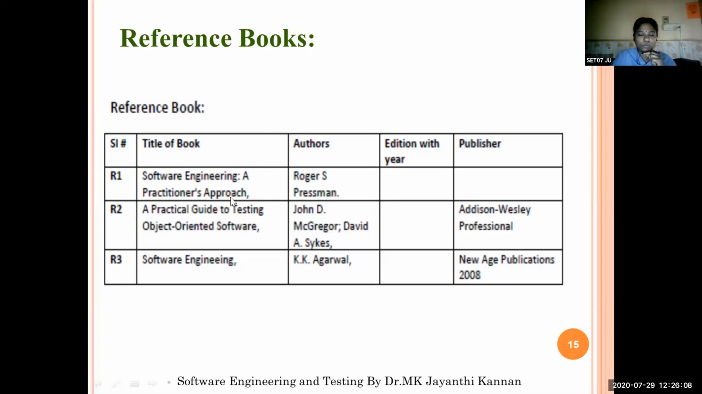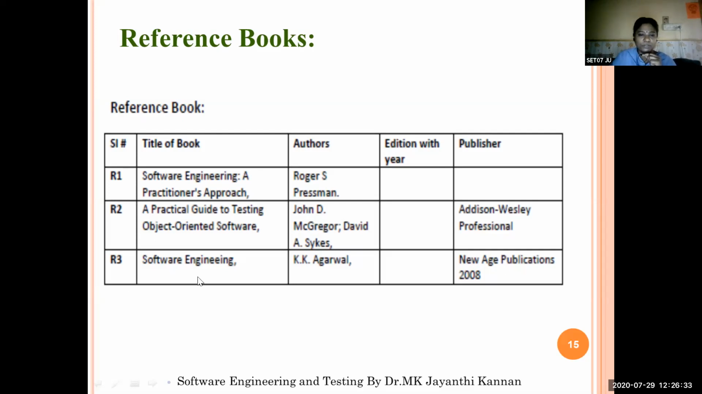It has more than 20 chapters. Even the advanced software engineering concepts are also available in the latest editions. So this is the standard book, Software Engineering: A Practitioner's Approach by Roger S. Pressman. The second reference book is A Practical Guide to Testing Object-Oriented Software by John and David, published by Addison Wesley Professional Publishers.